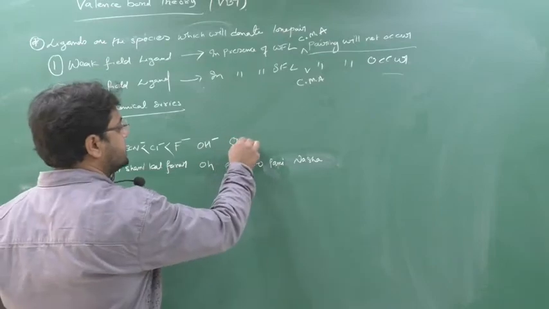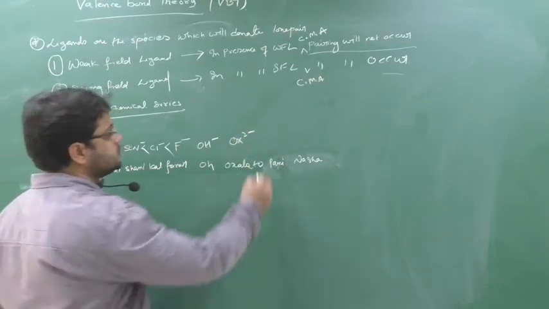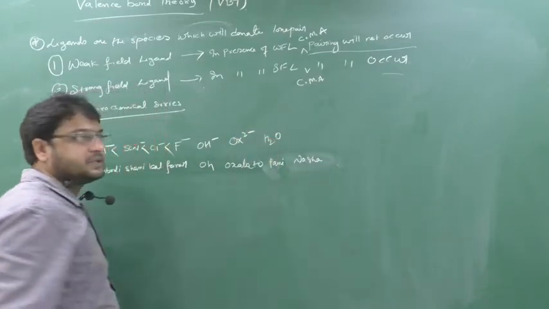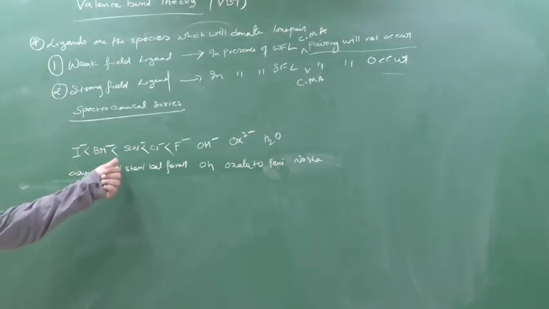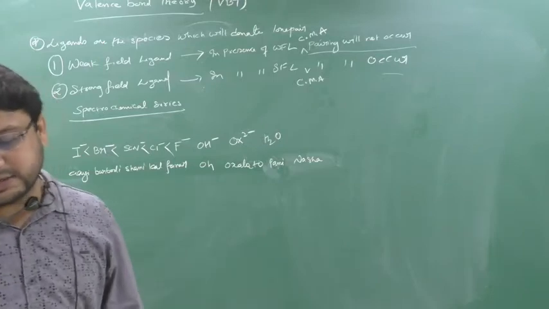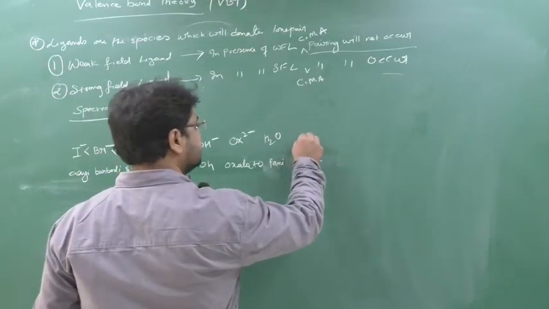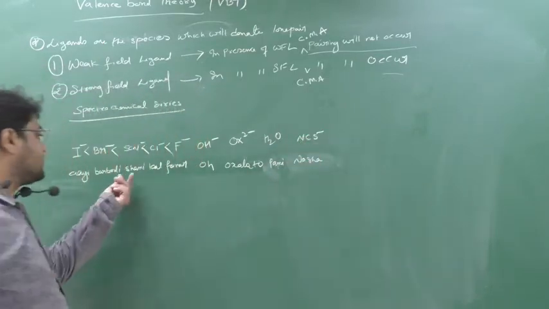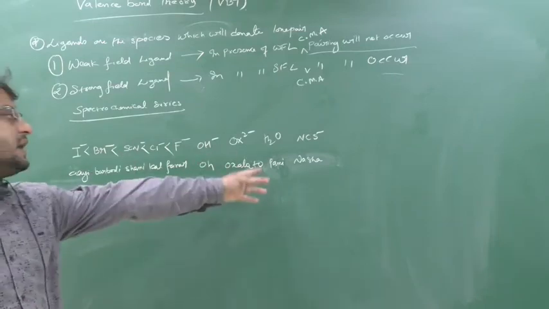Oxalato means OX 2 minus. Water means water. Nasha means what? SCN. Now SCN came in nasha, so what remains? In nasha, what can you write down? The answer will come NCS. Okay. Shani, SCN, nasha, NCS.